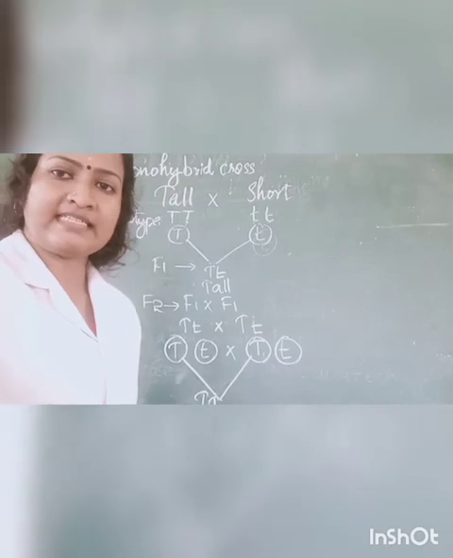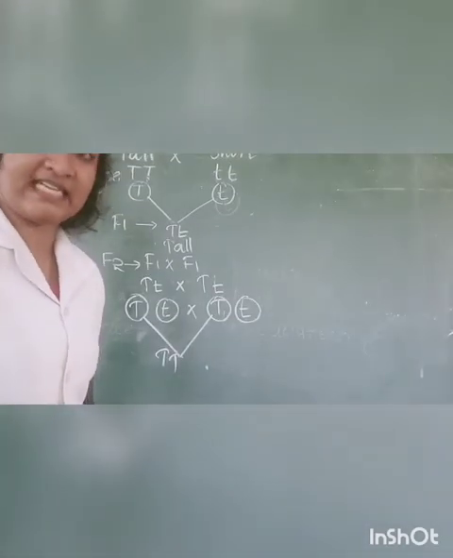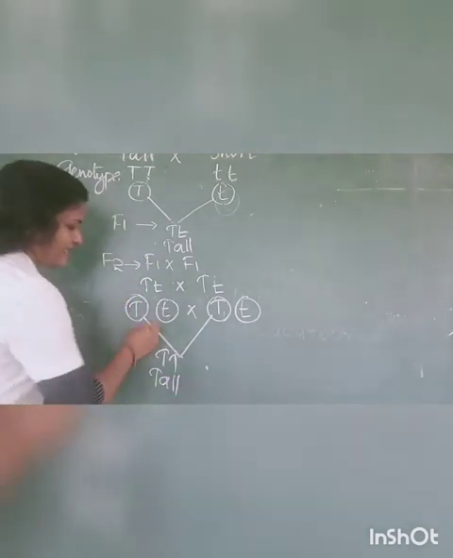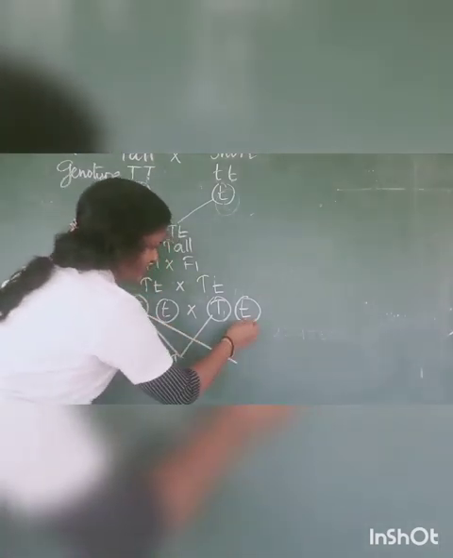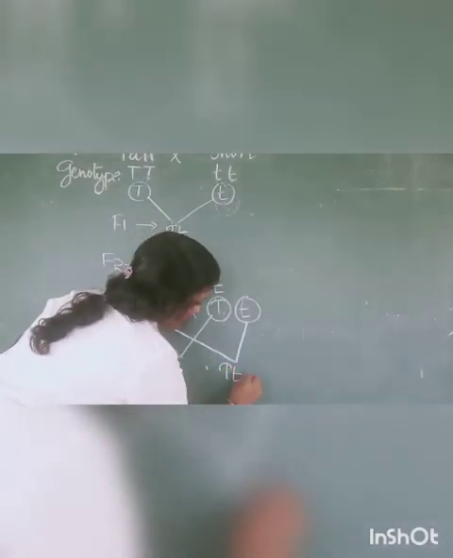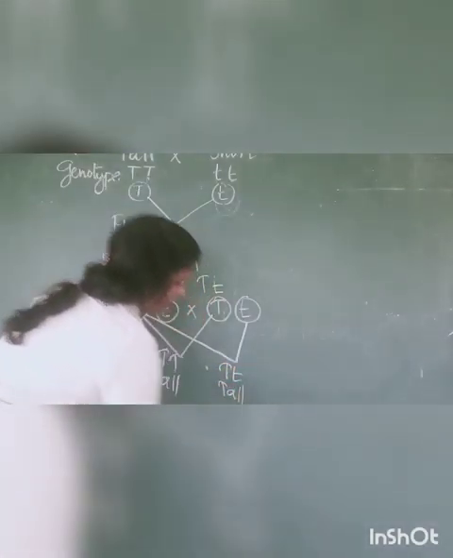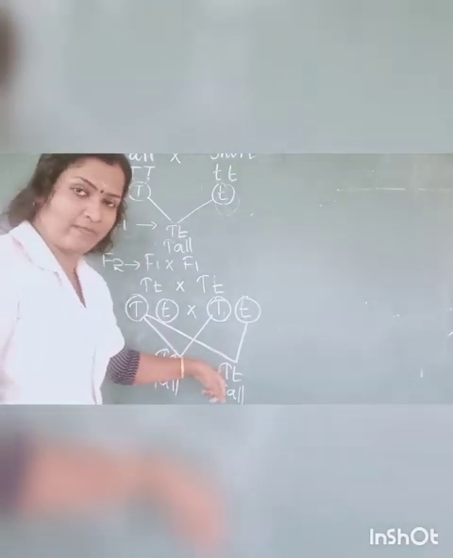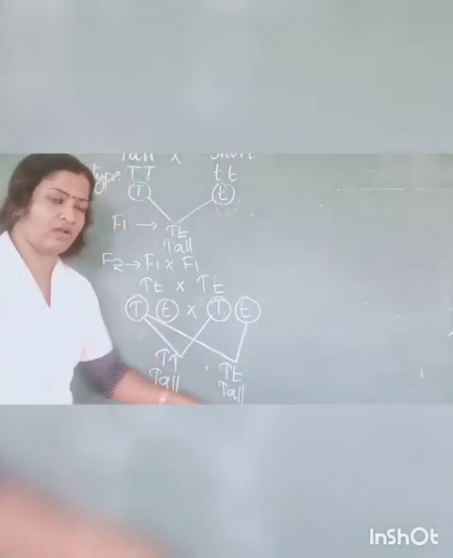So what is the phenotype of this capital T? Tall. Then again capital T with this small t. That is also tall because a capital letter that denotes the dominant character is present, that is tall.